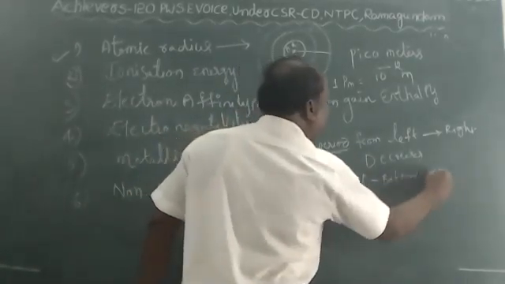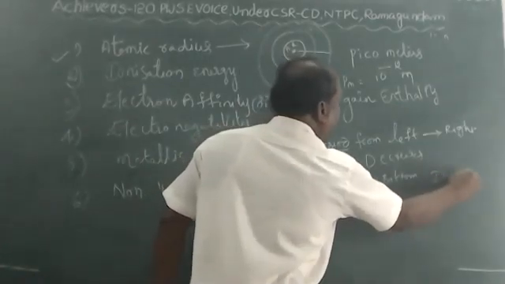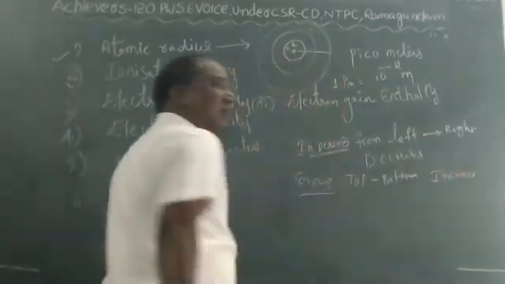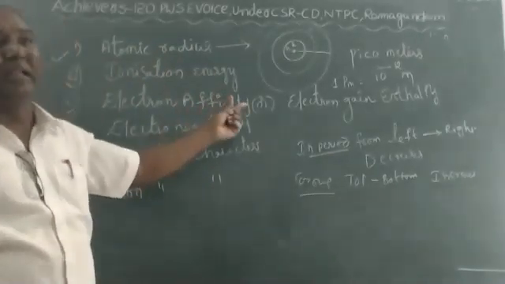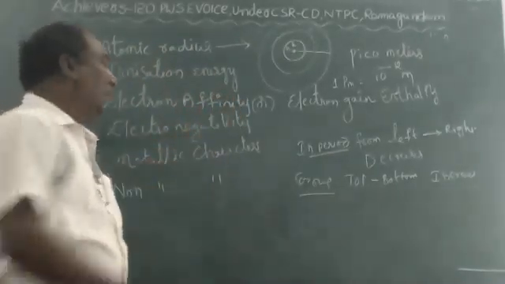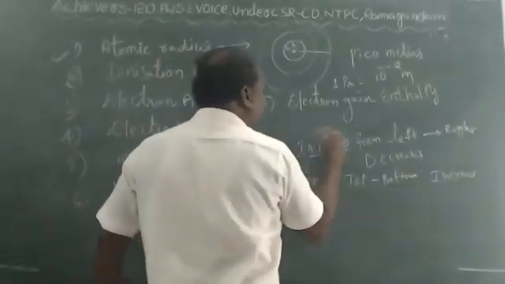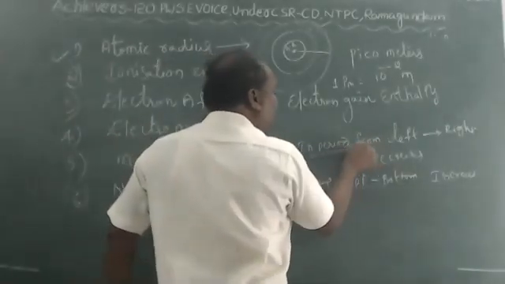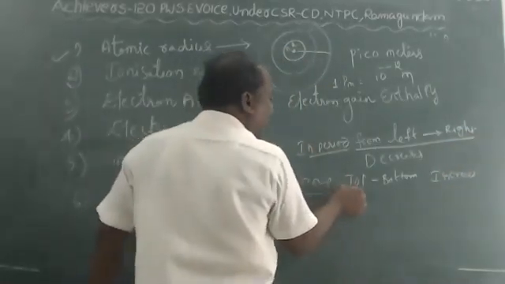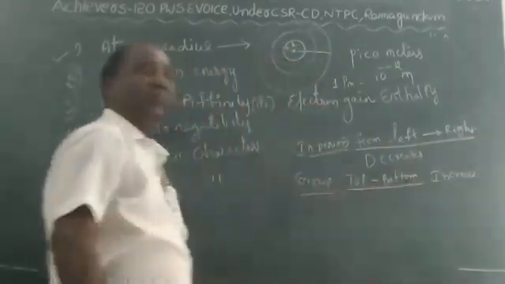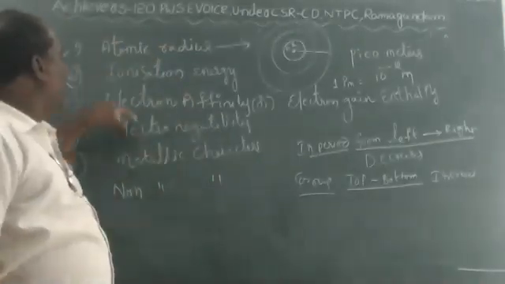Top to bottom increases. If it is a decrease in period or group, then the second one is automatically opposite to that. In period, what do you have to mention? From left to right. In group, what do you have to mention? Top to bottom. In every property.